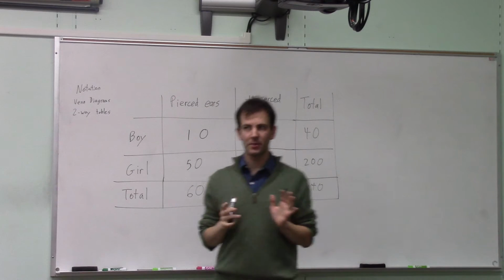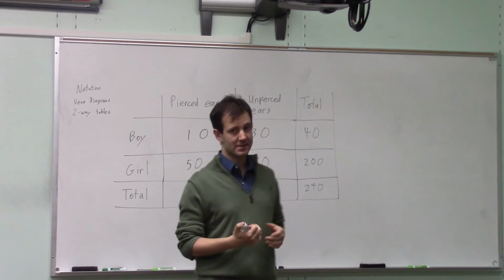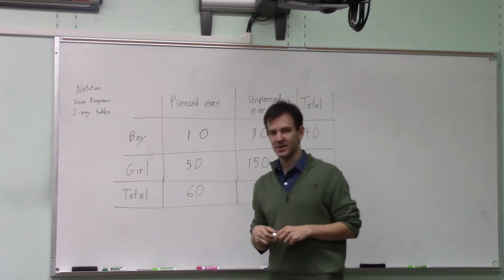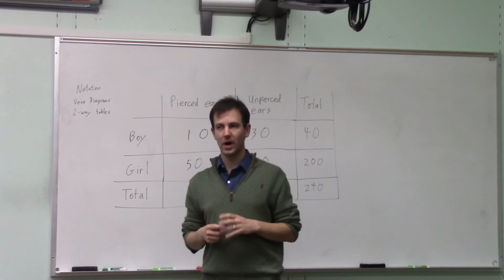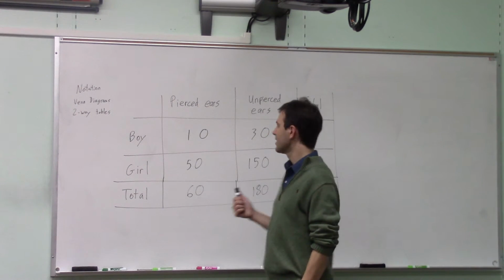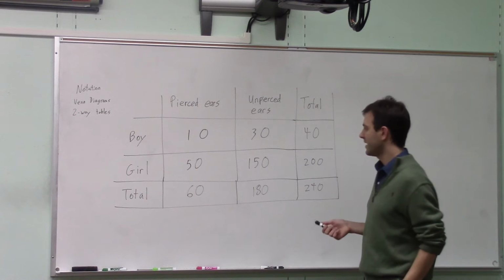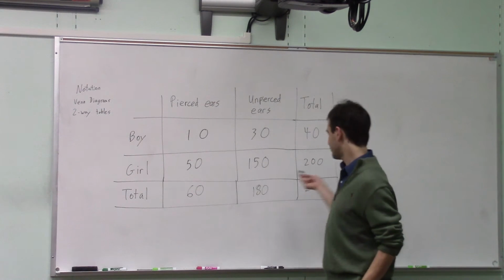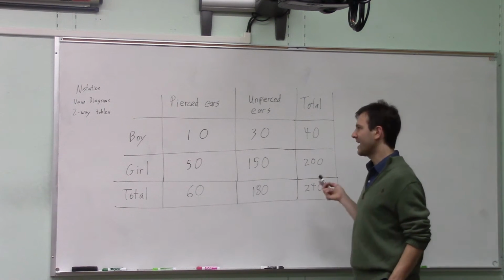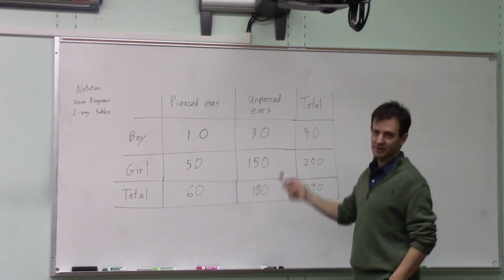People are still having trouble with the idea of independent versus not independent, independent versus association in chapter 1. So I've decided to display the idea of independence with a two-way table. Consider this. A survey is conducted, 200 girls are stared at and 40 boys are stared at, and people see whether their ears are pierced or not pierced.